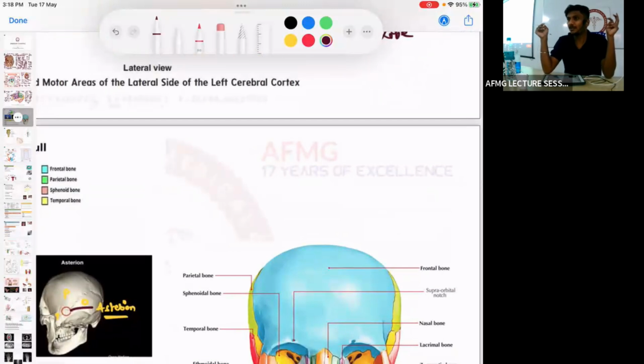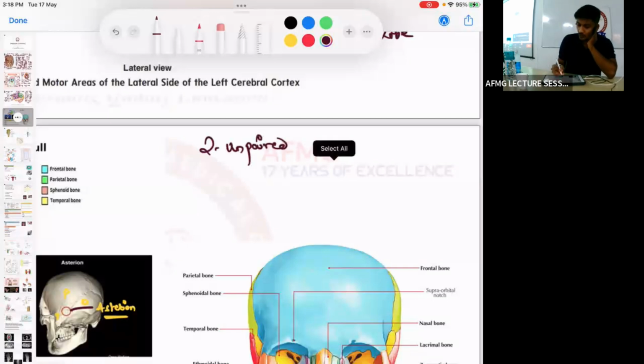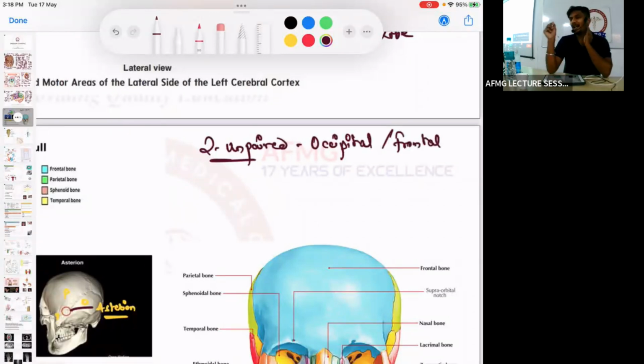कितने paired होते हैं, कितने unpaired होते हैं? 2 of them are unpaired, and the rest are paired bones. 2 unpaired होते हैं वो जल्दी बताओ. Occipital and frontal bone. Whereas the paired bones would be two parietal bones, two temporal bones.